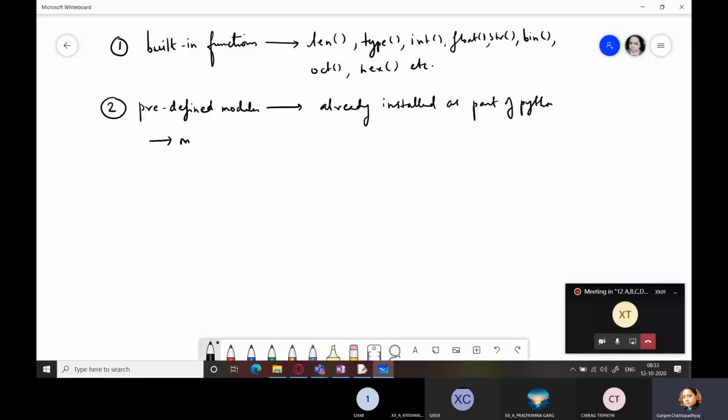Which are those modules? We have the math module, the cmath module, then the random module, and the urllib module. These are some of the modules, and a few more come under the category of predefined modules. You don't need to download or install them, but you need to import them in your program to use them. Now there are some third-party modules also.